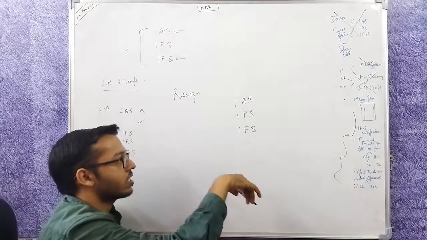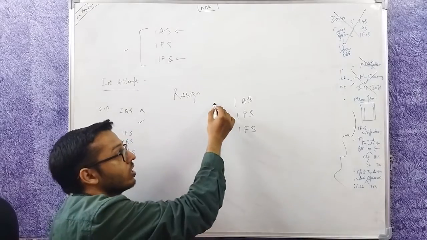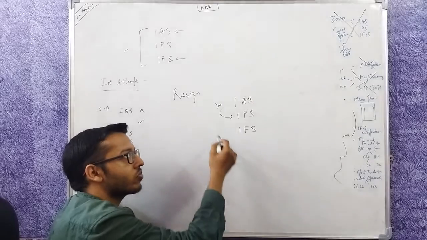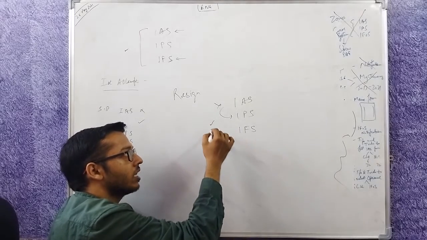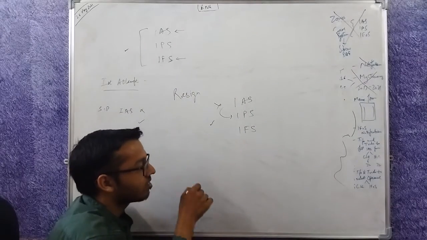This is how the person has filled. In this case, what will happen? Let's say the person gets a rank which is not good enough for IAS. Then the counter moves here, then it will move on to IPS. Let's say the person gets IPS.